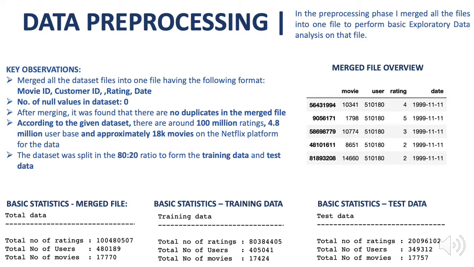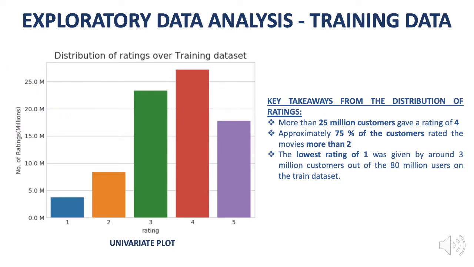The dataset was then split in the ratio of 80:20 to form the training data and the test data. As I'm here to predict the ratings that a user would give to a movie, it is very important to understand the distribution of ratings in the training dataset at first. So I created a univariate plot that showed the distribution of ratings in my training dataset. The key takeaways from the distribution of ratings were: more than 25 million customers gave a rating of 4.